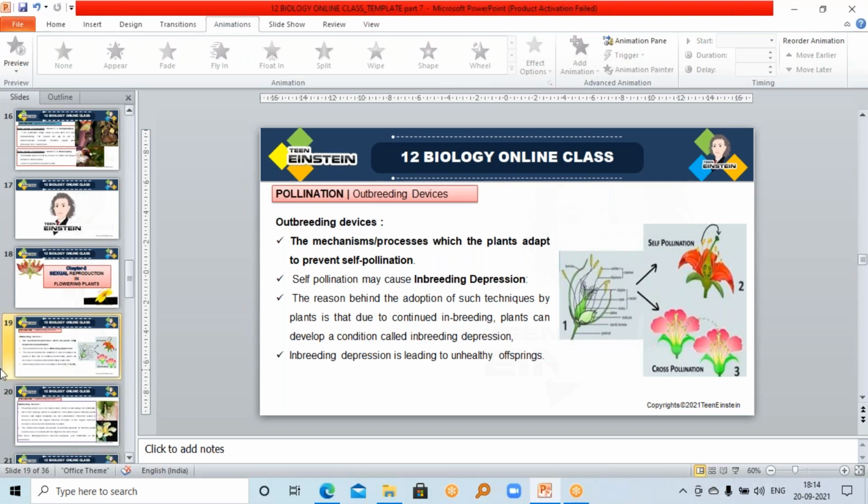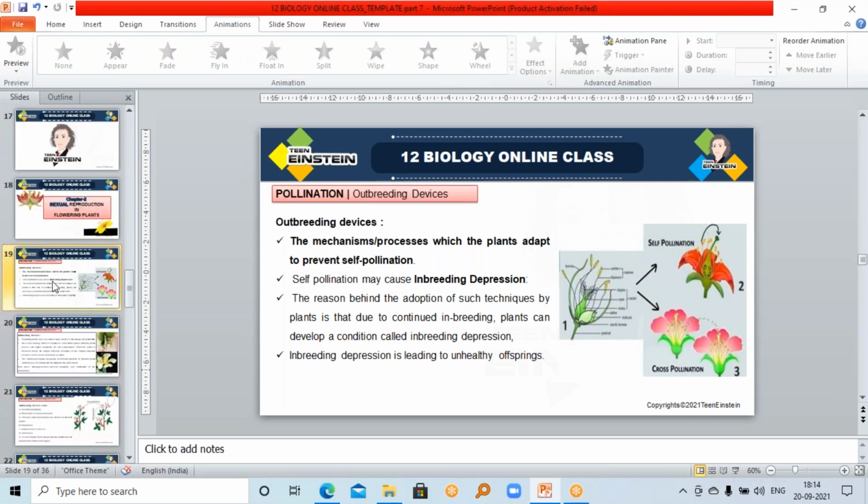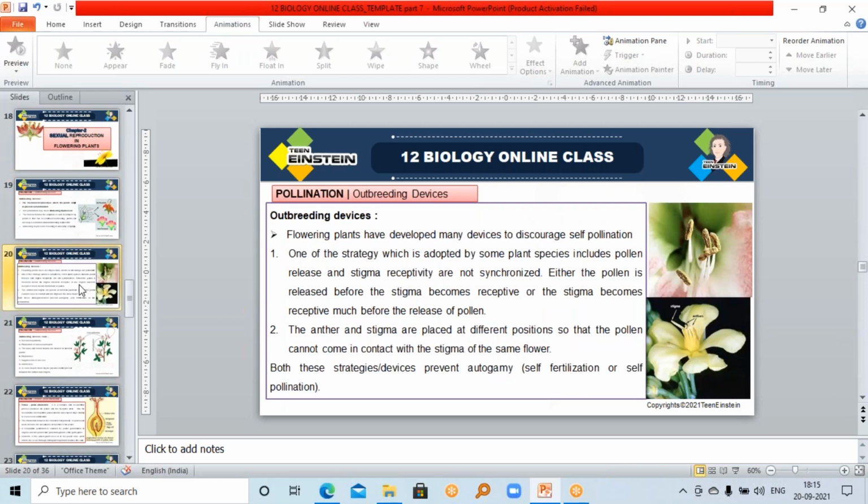Okay. So let's see what all plants are doing. Flowering plants have developed several devices or several methods to discourage self-pollination. Plants are encouraging cross-pollination. For what?